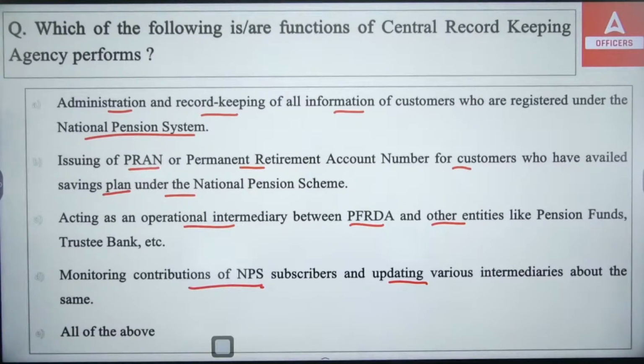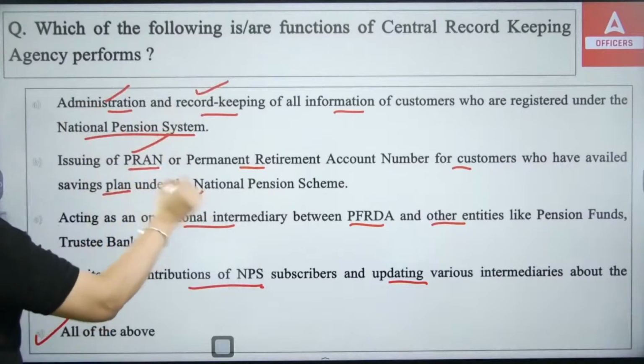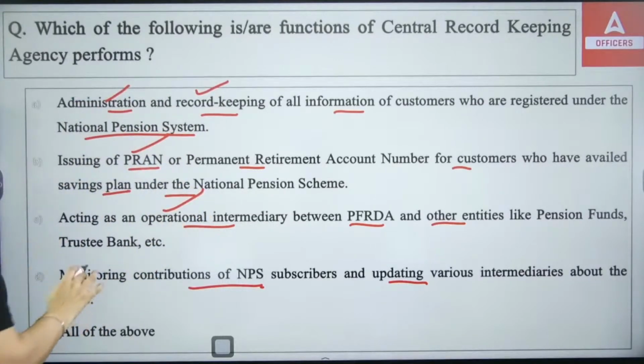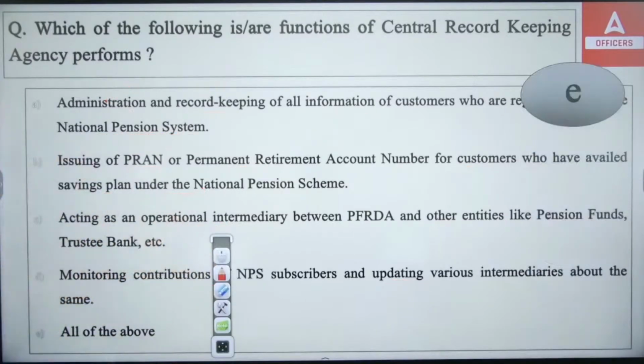And the right answer will be all of the above. It does administer and maintain the record. It does give you the PRAN number. It does perform as an operational intermediary. It also monitors the contribution of NPS from the subscriber. So all of the above are the functions that are performed by the Central Record Keeping Agency.